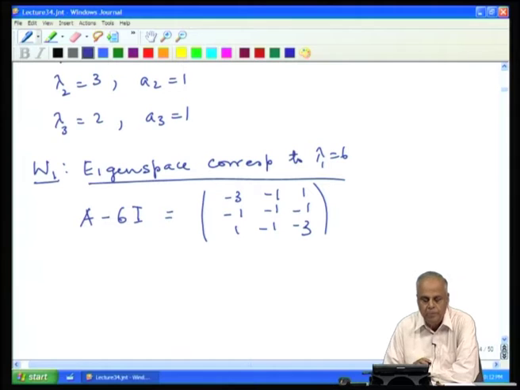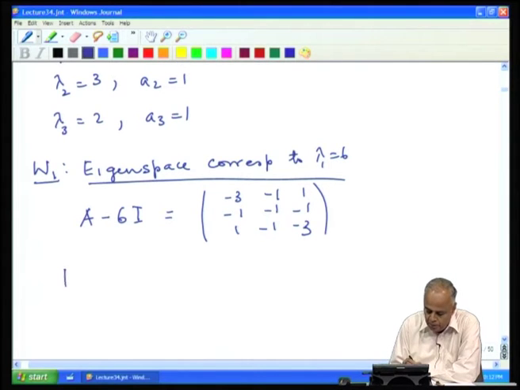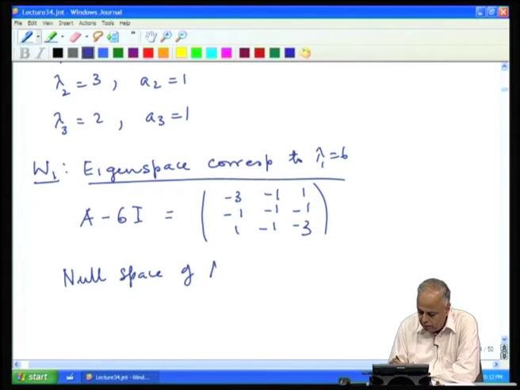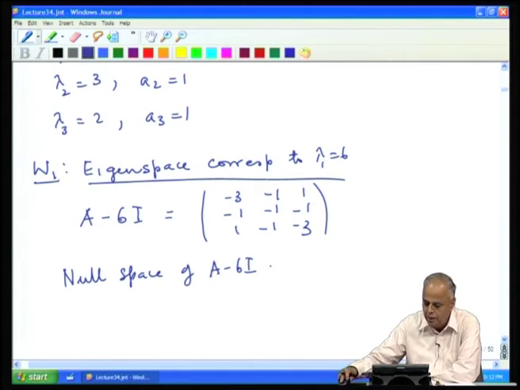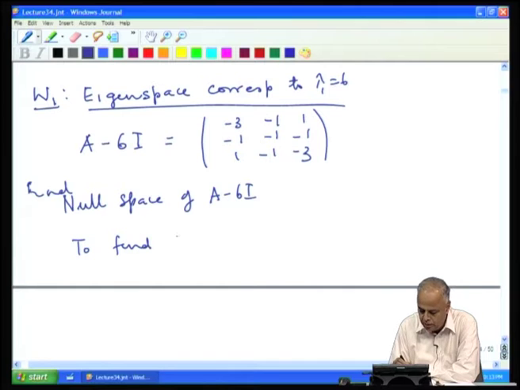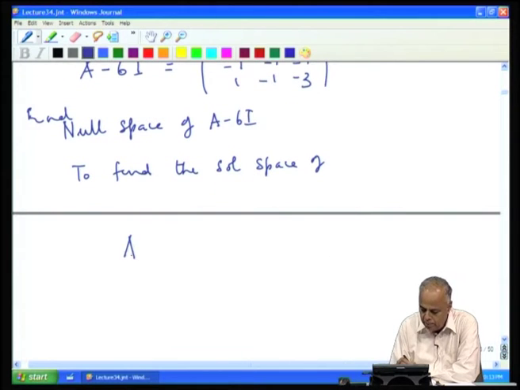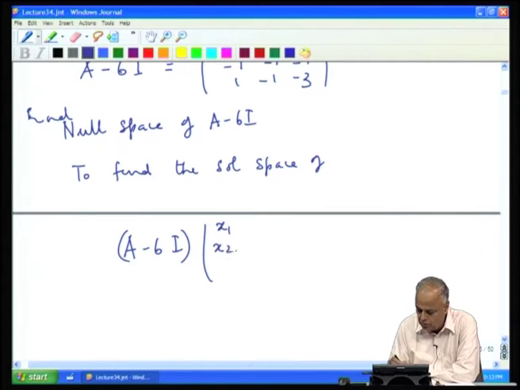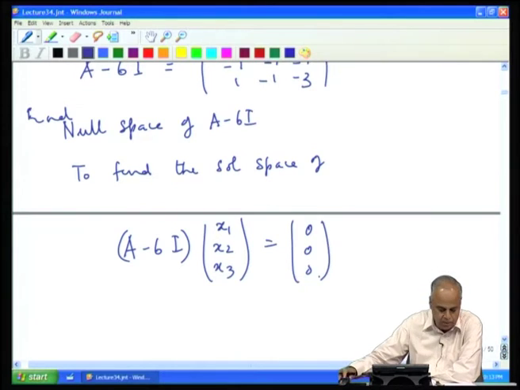Now, to find the eigenspace W 1, we must find the null space of A minus 6 I. That is, we must find the solution space of the system A minus 6 I into x 1, x 2, x 3 equal to 0 0 0. We have to solve this system.